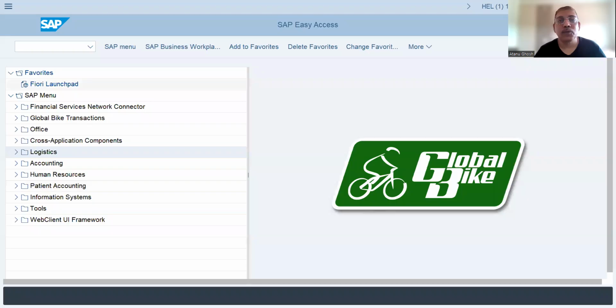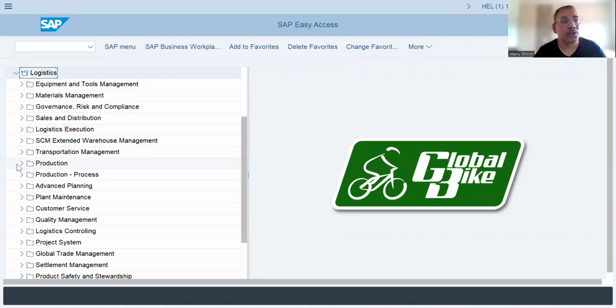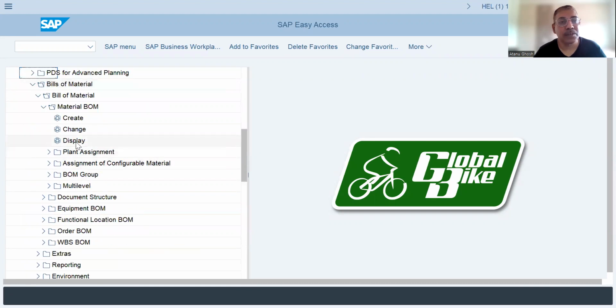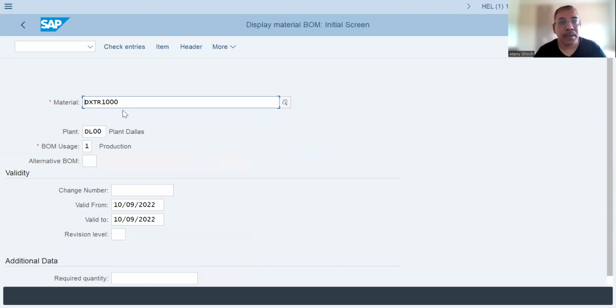So first of all, we have to look at the components that we need for a particular finished goods. In our case, the finished goods is DXTR or Deluxe Touring Bike. In order to see the components, we have to go to the bill of material of that particular finished goods. So bill of material is the production data. So we'll go to production, and in the master data, we just need to display the bill of material. So we'll display the bill of material for DXTR.